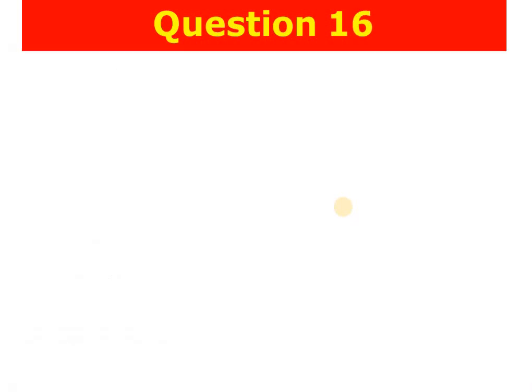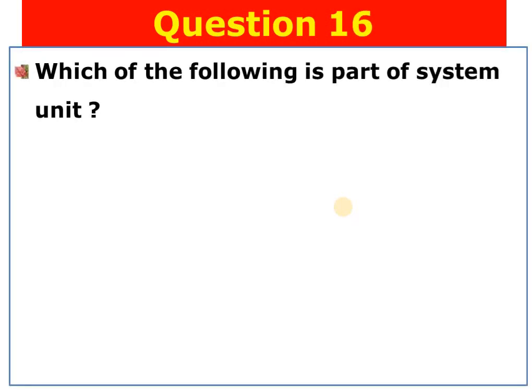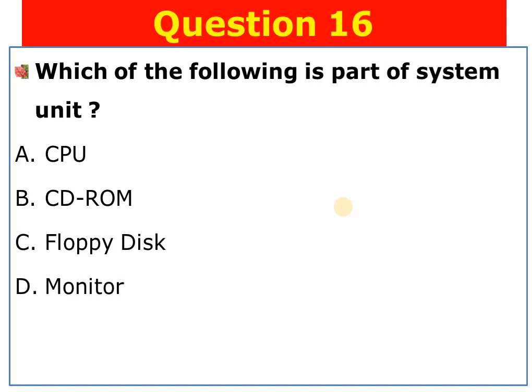Okay. Question number 16. Here is question number 16. Which of the following is part of the system unit? A. CPU, B. CD-ROM, C. floppy disk, D. monitor. The answer is choice A. CPU, or central processing unit, is a system unit. The others are not system units.